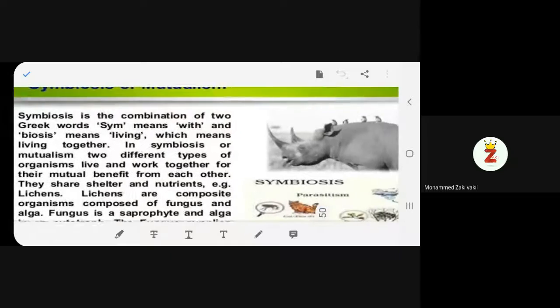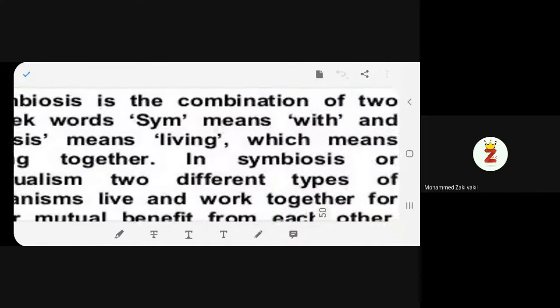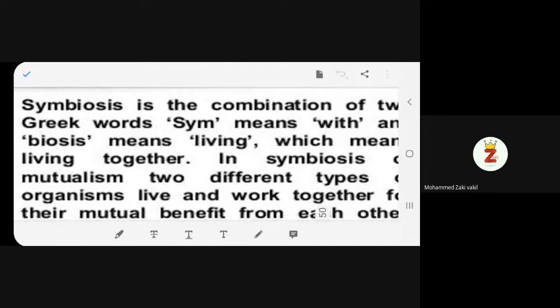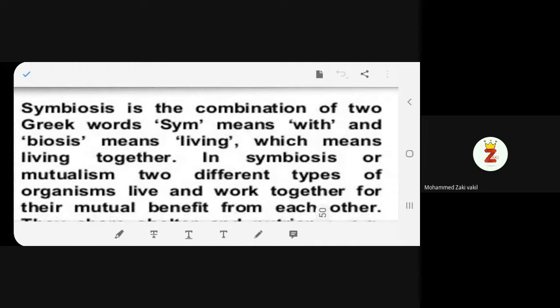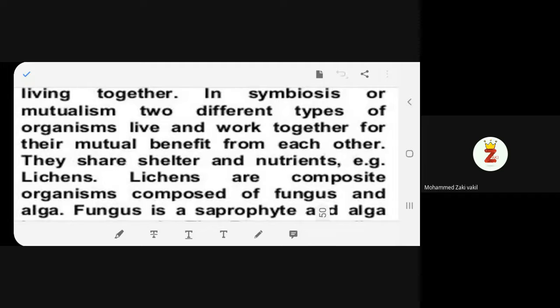Symbiosis is the combination of two Greek words. Sym means with and biosis means living, which means living together. In symbiosis or mutualism, two different types of organisms live and work together for their mutual benefit from each other. They share shelter and nutrients.